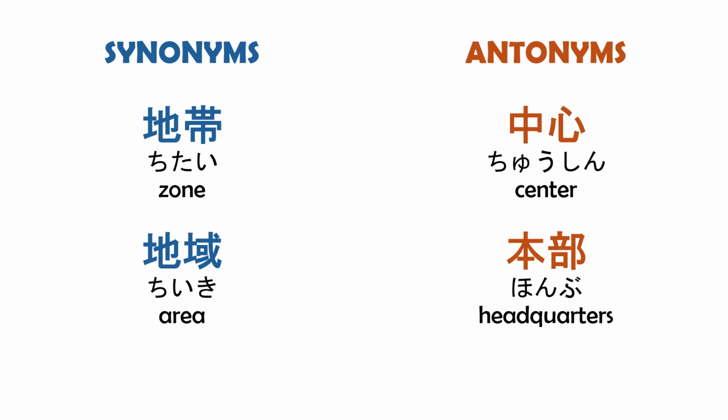The most common synonyms of ku are stai, which means zone or belt, often referring to a broader stretch of land, and chiki, which is similar to region and is used for larger, often rural areas. Ku can be more specific, often used within city contexts.